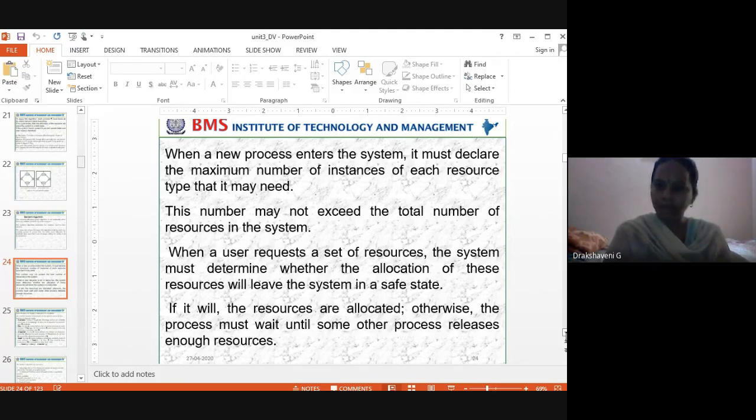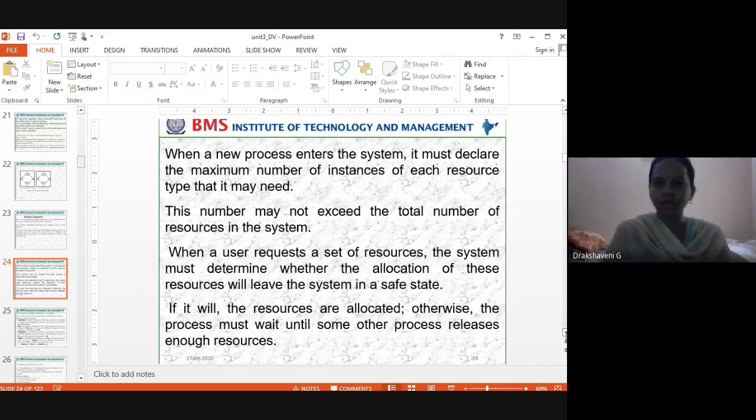How many printers I have to give, how many other things I have to give. That's the resource type: CPU or printer or books. This number may not exceed the total number of resources in the system. Whatever I have, say 5 CPUs, 3 printers, 10 books, if anyone asks me for 20 books, I don't have that. I have only 10 books, and I can give you only 10 books. It should not exceed whatever I have.